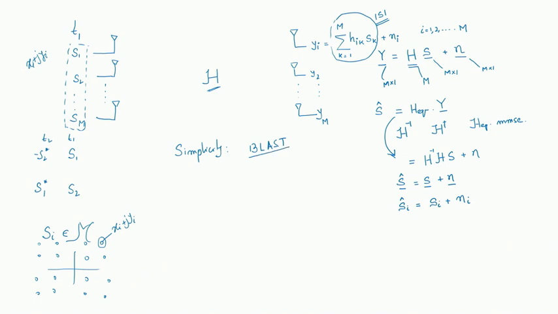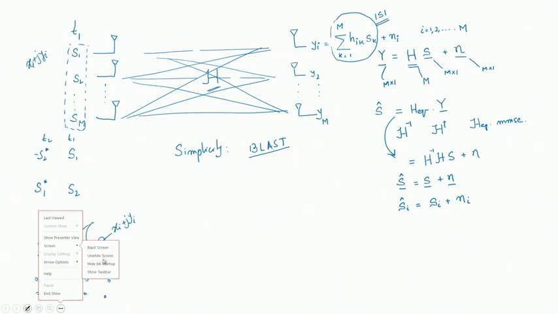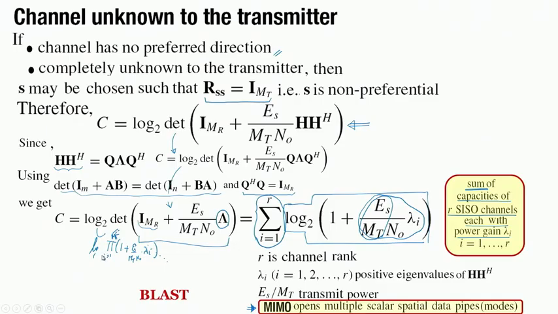This is a very simple system of communicating, where we send parallel data streams or parallel symbols through the channel, and they can be recovered depending upon the channel characteristics. This matches the definition of whatever we have discussed here.